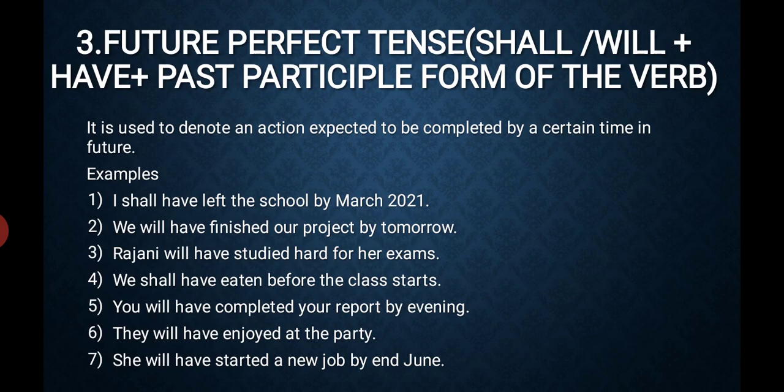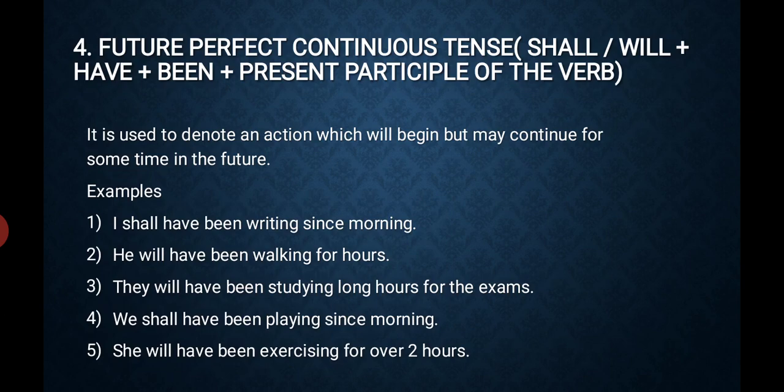Okay. Let's move on to future perfect continuous tense. Again the formula: subject plus shall or will plus have plus been plus present participle. Okay, it is used to denote an action which will begin but may continue for some time in the future.